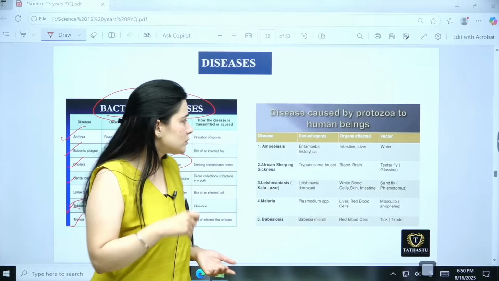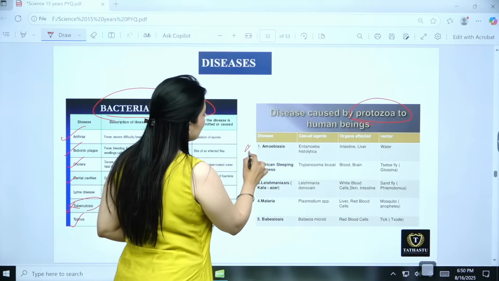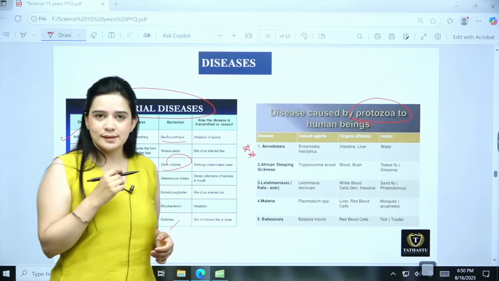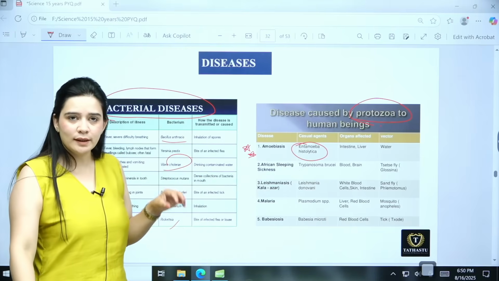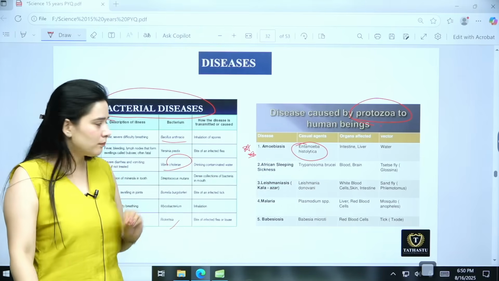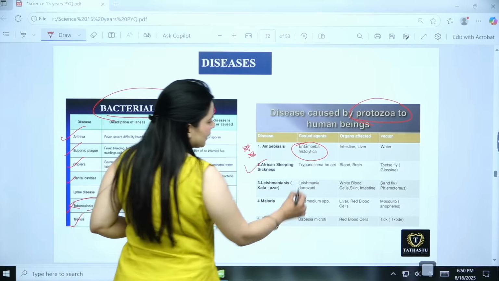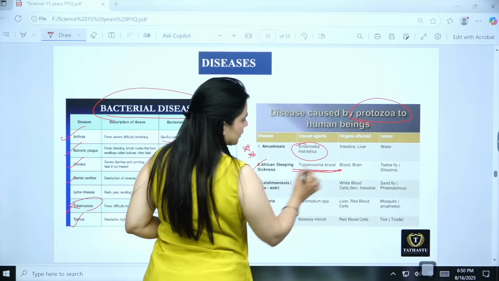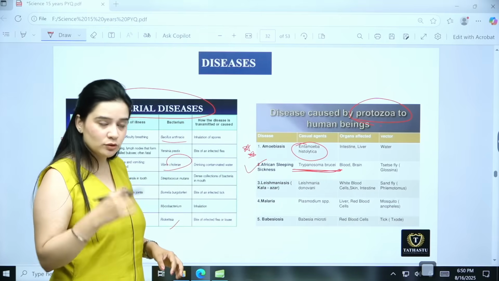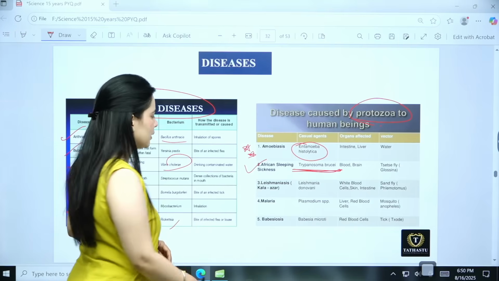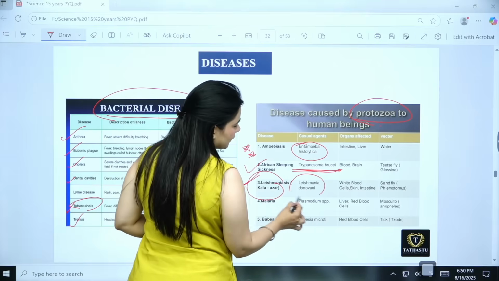Along with that, there are protozoas also that are causing diseases to humans. Very important is amoebiasis, that is caused by Entamoeba histolytica. Majorly your intestine and liver are affected by this. Okay? Then we have sleeping sickness, that is caused by trypanosoma. Very important. Okay? And tsetse fly is the one that is the vector for it. So sometimes the vector is also asked in the exam. Okay. Then kala-azar, that is caused by Leishmania donovani.